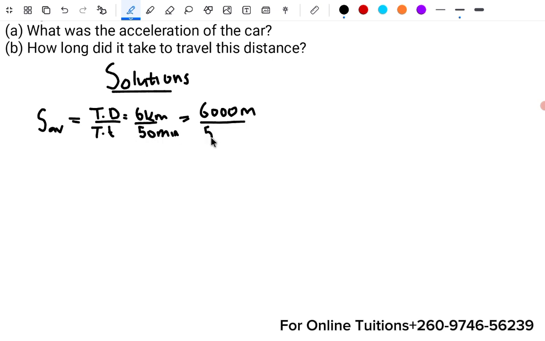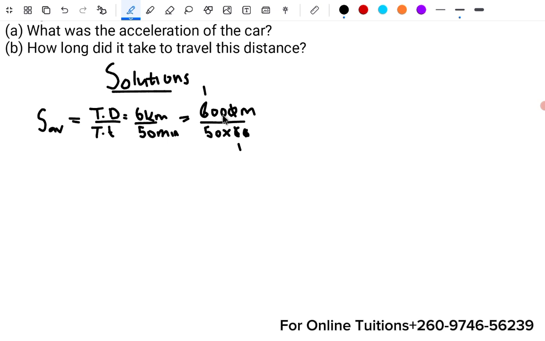How do you convert a minute to seconds? You simply multiply by 60. If you wanted to make your work easy here, you can try to cancel out what you can, just to make your work easy. You can cancel the zero there, 6 into 6, 1, so you've got 100.